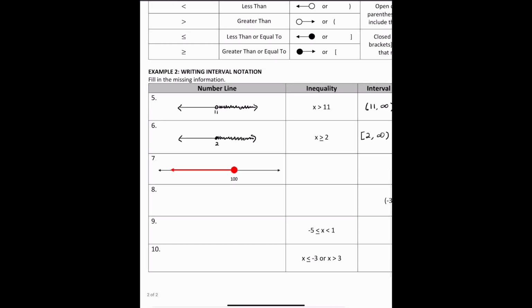All right, so number 7, we're actually given a number line this time. So let's just determine what is going on. It seems like this 100 is included and it's shaded to the left here. So that implies that all of these values, which we represent as x, are less than or equal to 100. And I say less than or equal to because we have that shaded dot above 100.